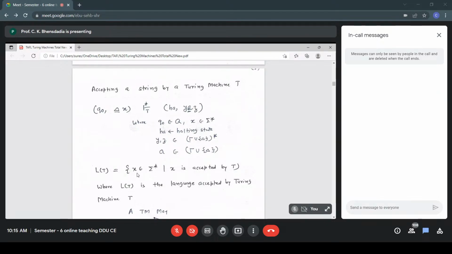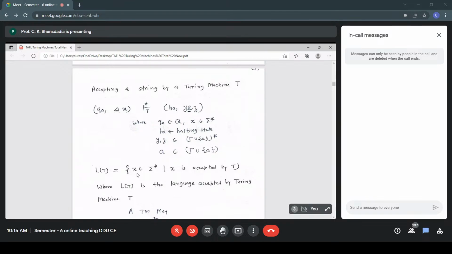Now this function of a Turing machine is different compared to other models of computation, where the entire input has to be processed. Whereas here, if the TM goes to the halting state, the string gets accepted. We'll discuss more about this later. That's fine. So this is moving from the initial configuration to the halting state for accepting a string.